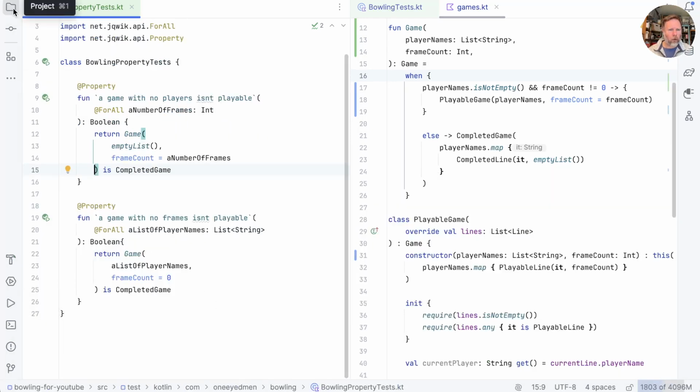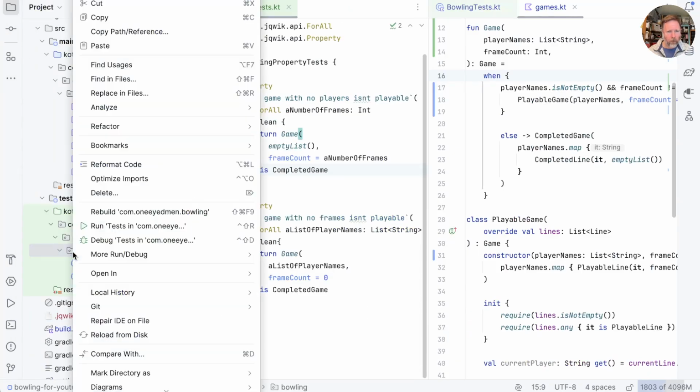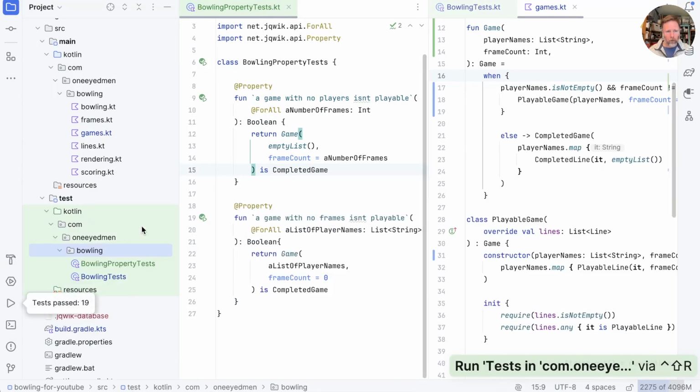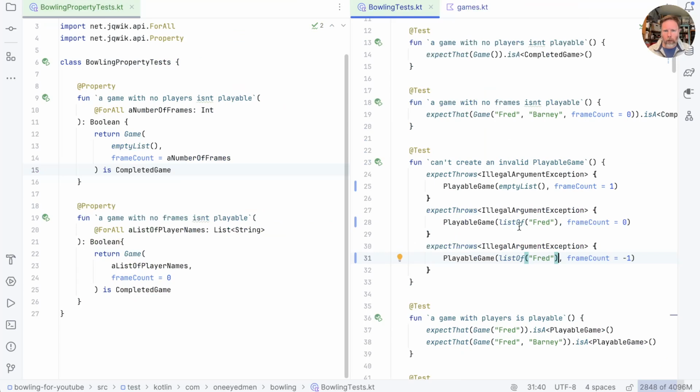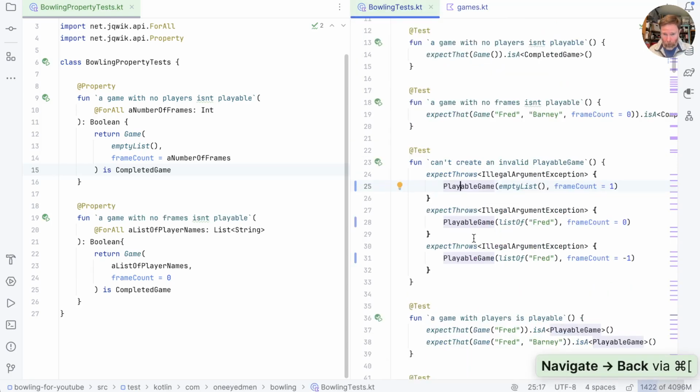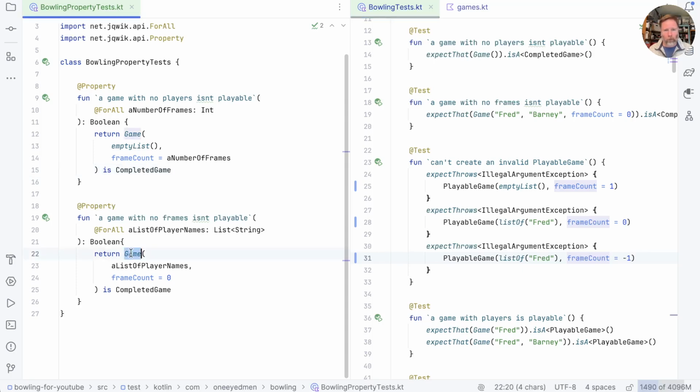And it's not clear to me we're running all the tests. Now we've got 2 sets, so let's set up a test run of all the tests. Good. Moving on then, this test here can't create an invalid playable game. You can see it does actually have 3 examples, but where we're using a frame count of 0 here, for example, we're only using 1 list here rather than several. This is a bit of a strange test because it's talking to the playable game constructor, which isn't really part of our public interface. But there is this case here I'm interested in, where we pass a frame count of -1 in, and this should apply to our game constructor as well.